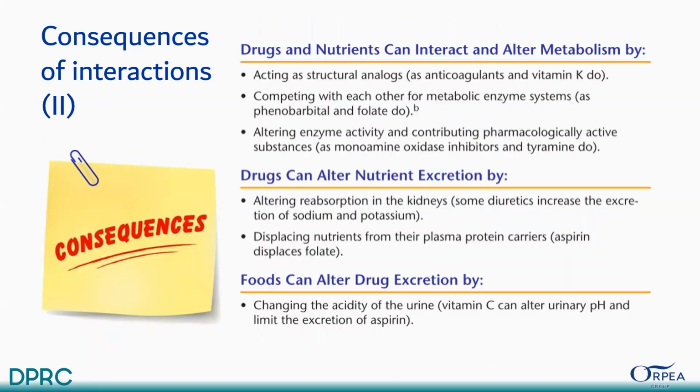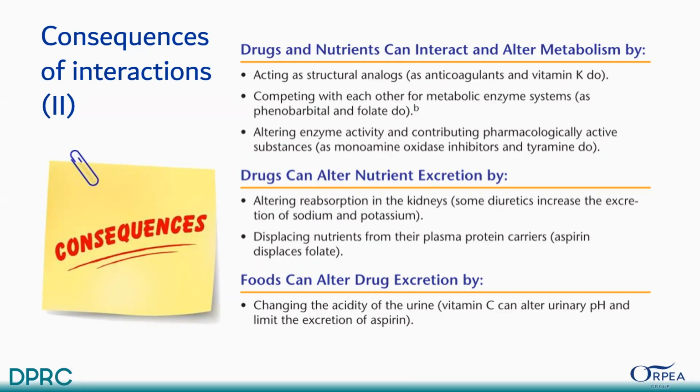The next is that drugs and nutrition can interact and alter metabolism as well. Acting as structural analogs, like anticoagulants and vitamin K do. Competing with each other for metabolic enzyme systems, as phenobarbital and folate do. Altering enzyme activity and contributing pharmacologically active substances, as monoamine oxidase inhibitors and tyramine do.